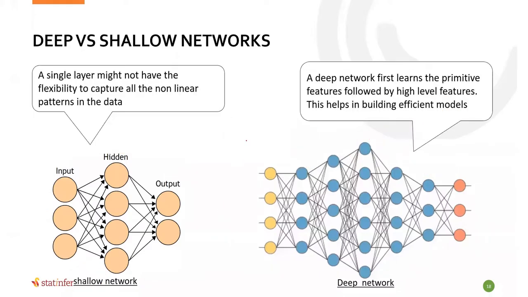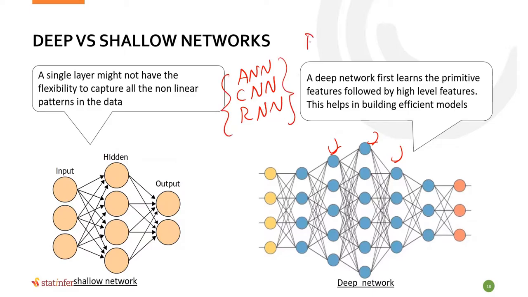So in deep learning, you have artificial neural network. Then there is something called convolution neural network, a different type of neural network where we add a different type of layer called a convolution layer. Then there is recurrent neural network. These are all the algorithms in deep learning. Deep learning is very good when it comes to image handling and some text handling. Convolution neural network, recurrent neural network, long short-term memory are some of the algorithms of deep learning.